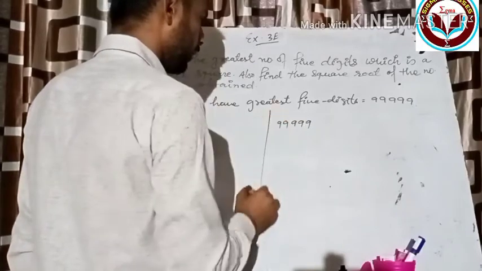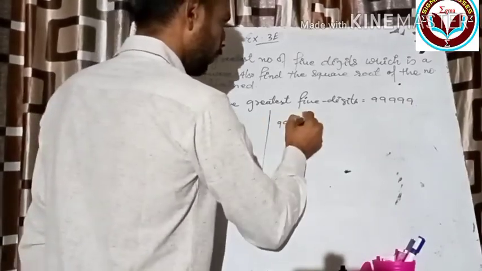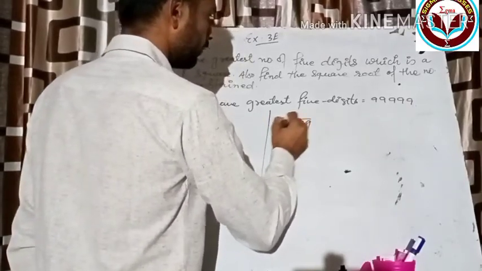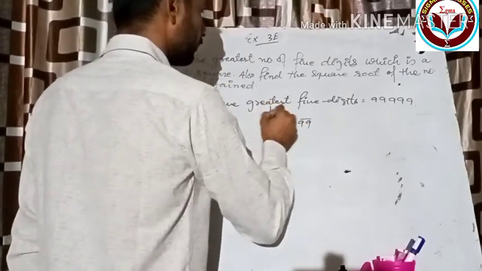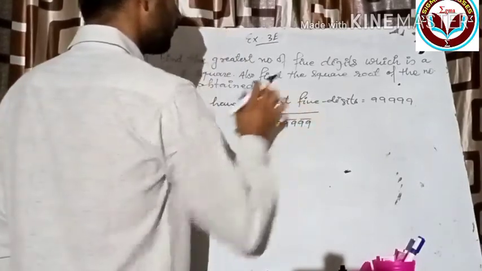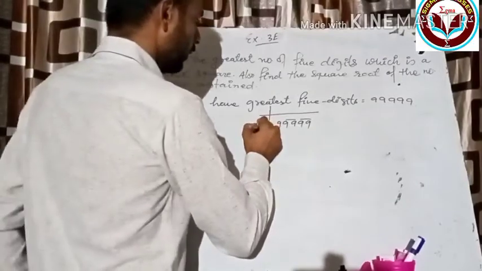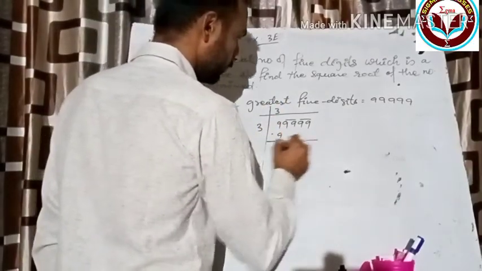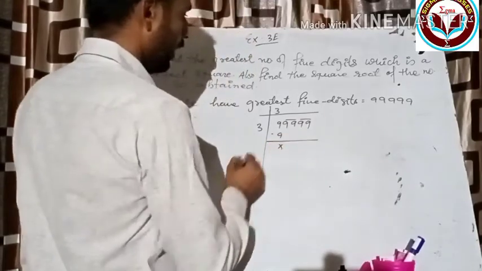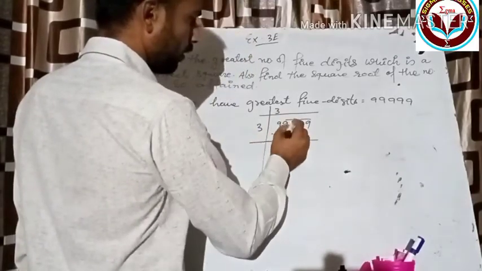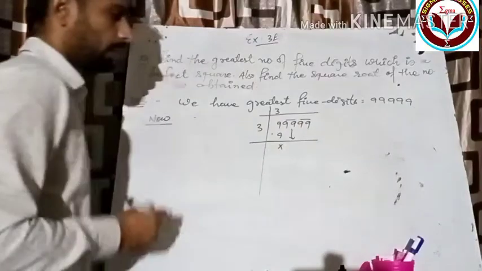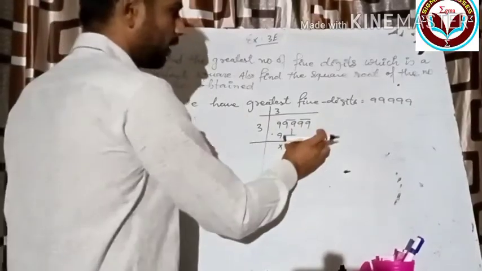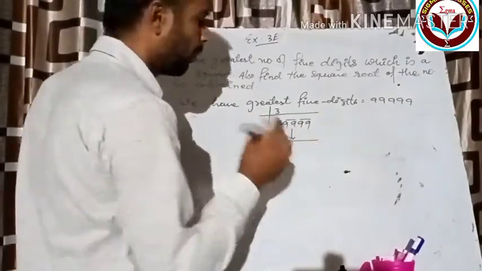Now we will make pairs from the right side. Okay, now see, 3 3 is 9. Okay, and now we will take one complete pair, as we have already discussed this long division method in the previous lecture.